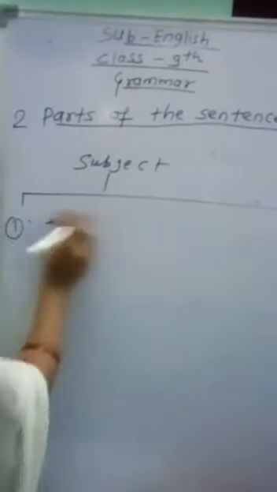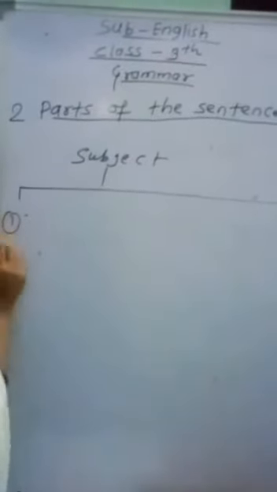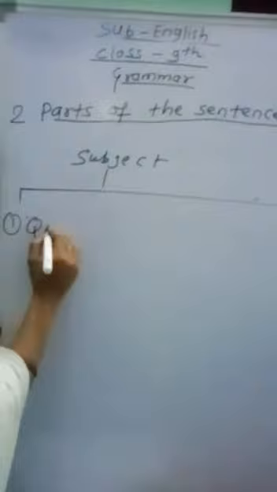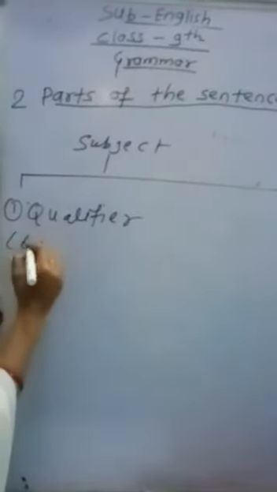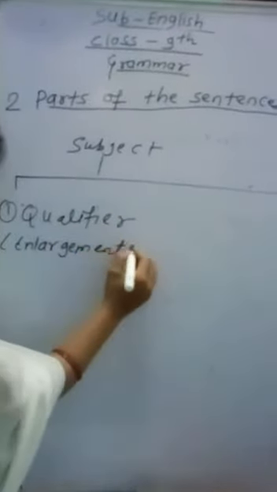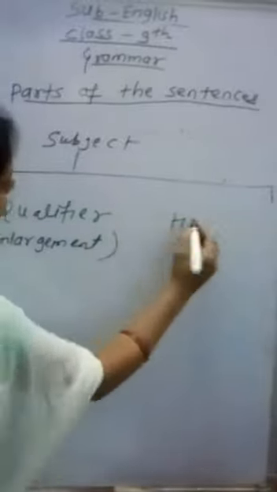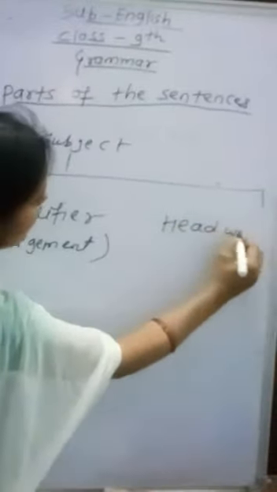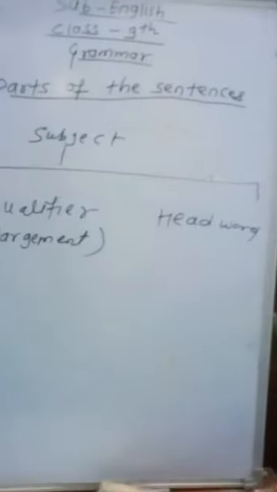First of all we have to see the main two parts of the subject. The first is the qualifier, which we can also call enlargement, and the second is the head word.